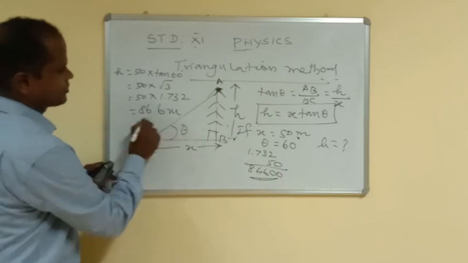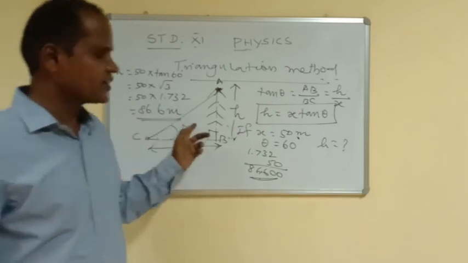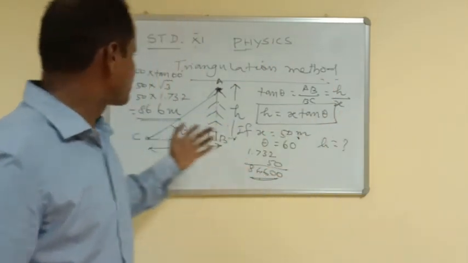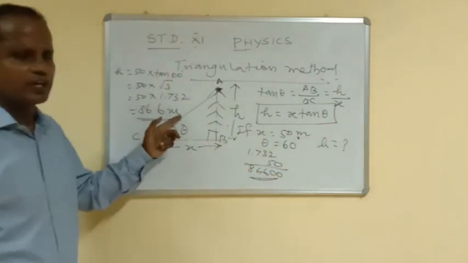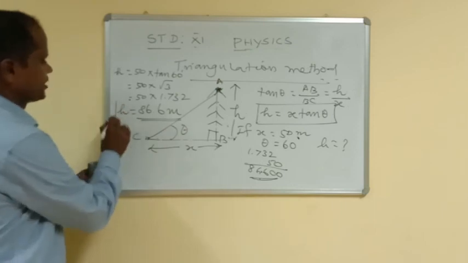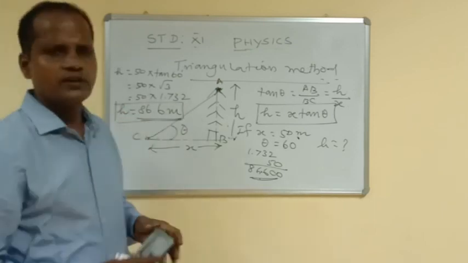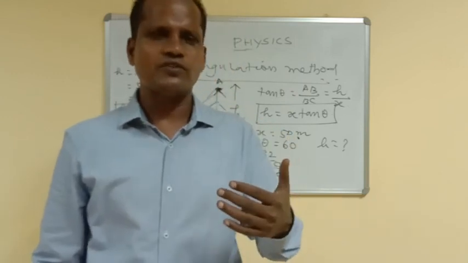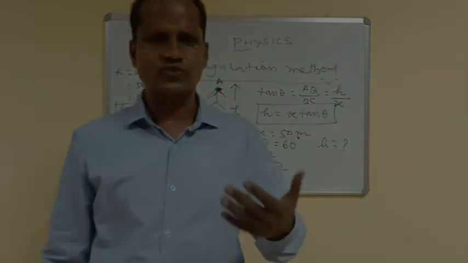86.6 meter. The unit of length is meter, so height is measured in meter. So you can write 86.6 meter. This is the height of the tree. So you can have sums based on this. You have to study up to this. You can see in the next video. Thank you.